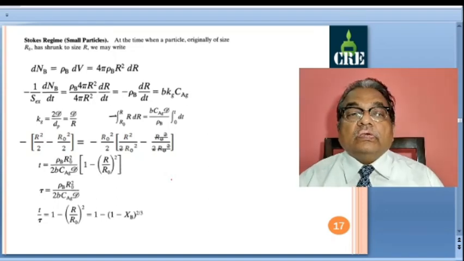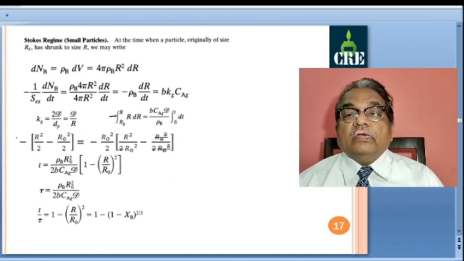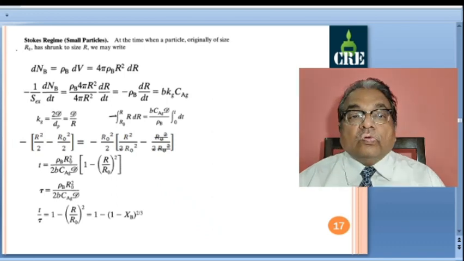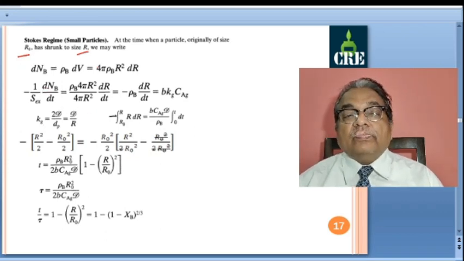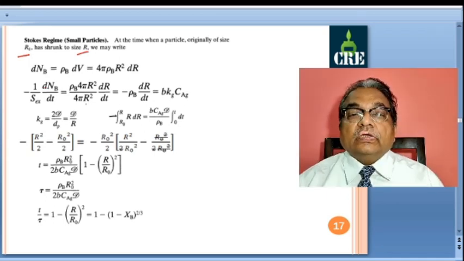Now we'll consider the Stokes regime for the small particles. So we consider a time when the particle is originally of size r0 and it is shrinking to size r. So the variation is r0 to r. At time t equal to 0, r is equal to r0. At time t, any instantaneous time t, the radius is capital R.